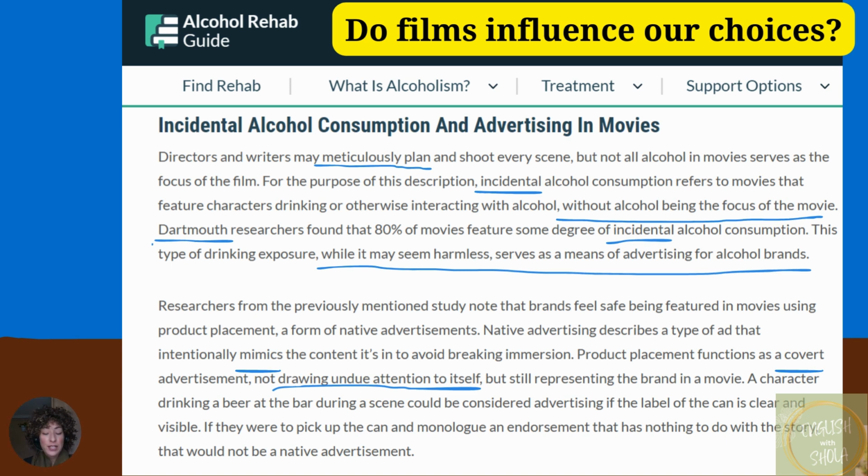Okay, so here you might want to discuss, if you remember, any scenes in series or movies that specifically showed alcohol, and do you remember the brand name because you saw it in the film and it was so easy to remember? Well, if so, do you think that's influencing your thinking and your choices about drinking alcohol? Pause to discuss, and then let's continue.